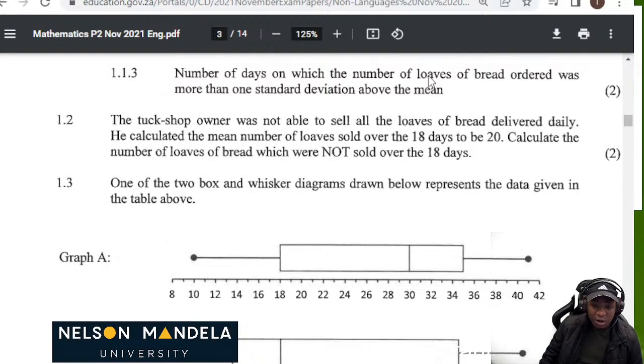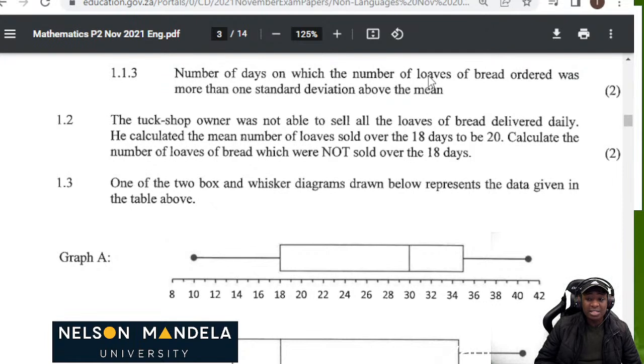Now they are saying that the mean is 20. So we must also calculate this. We must say 20 times 18. Then 20 times 18 is 360, which were sold. This one was the one which was sold, and this one was the one which were ordered. So now, what is the total of not sold? We are just subtracting: 396 minus 360, which is 36. So 36 loaves of bread were not sold, as you can see.